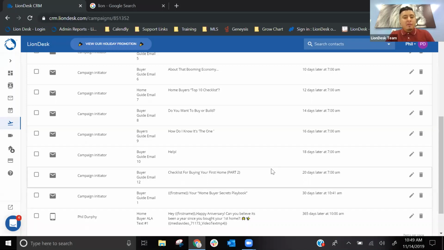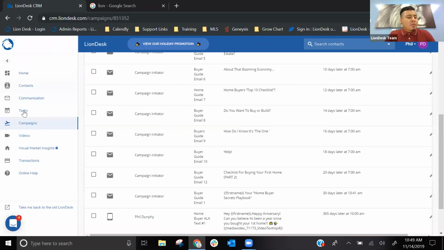All right, so to follow up with the videos, where do you go to upload a video? On the left-hand side, you will see videos. So you'll click on videos.